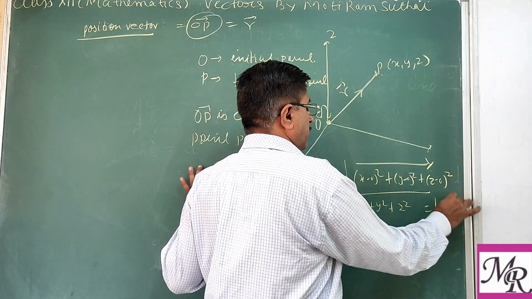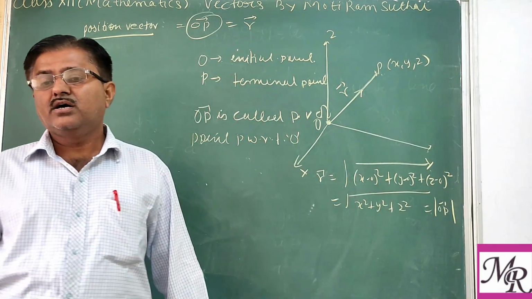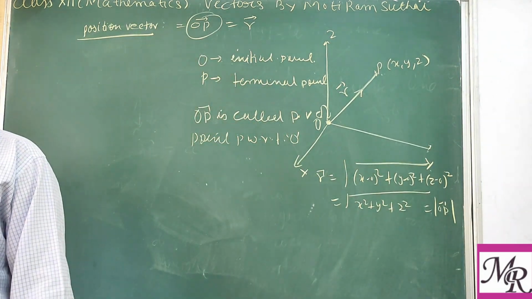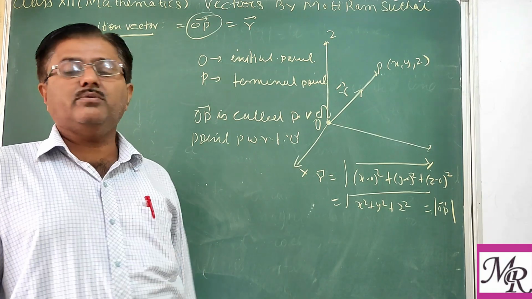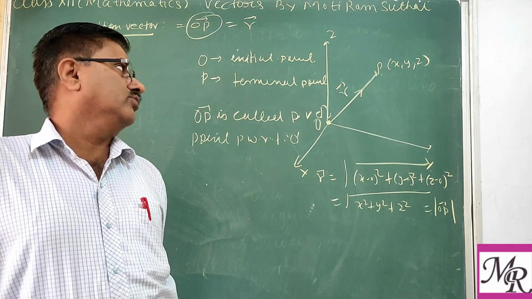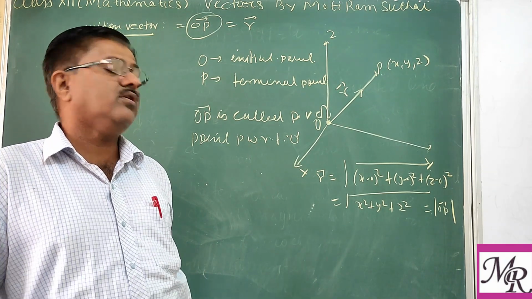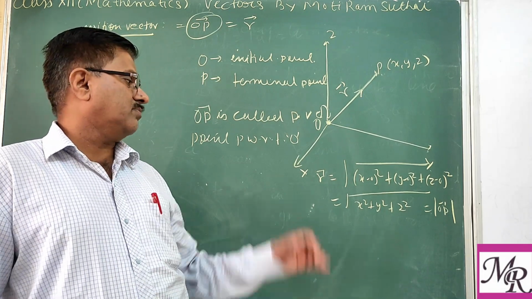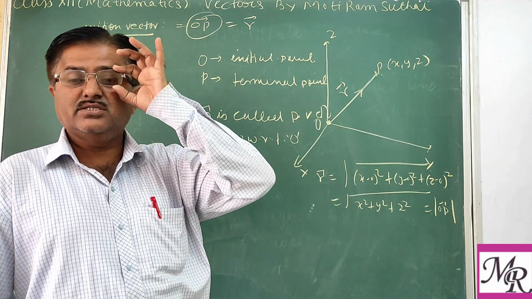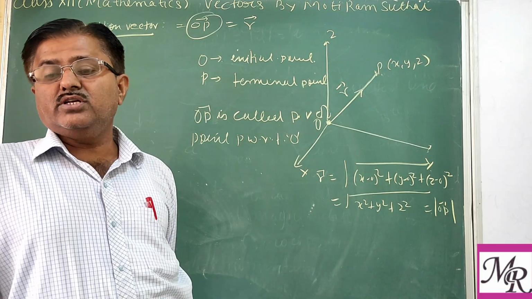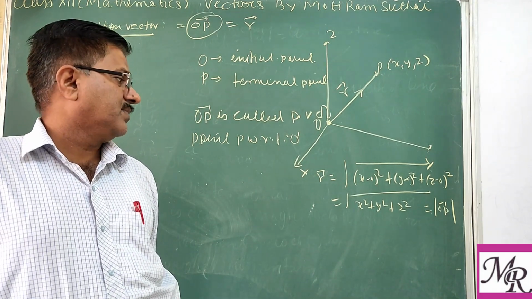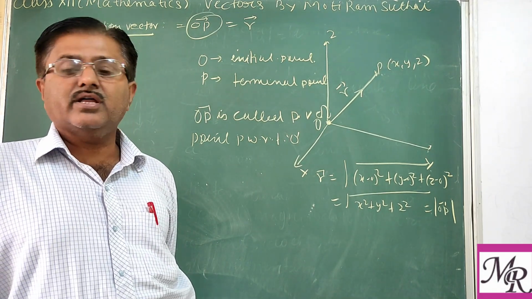This is known as the magnitude of the position vector OP, or position vector R. Or you can say the length of OP is equal to root of x square plus y square plus z square. So in this way one can find the length of the vector R.